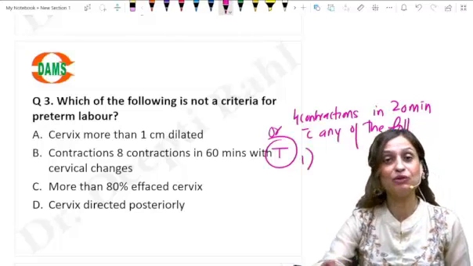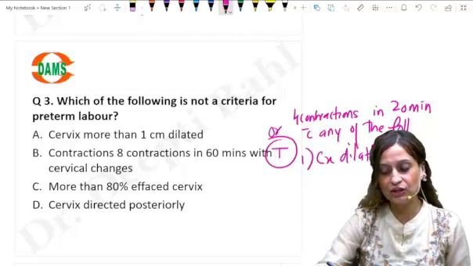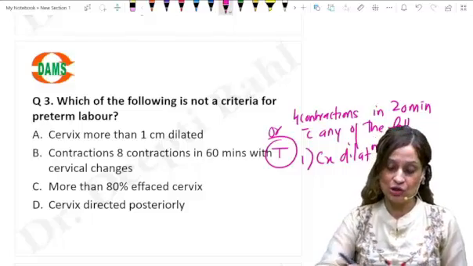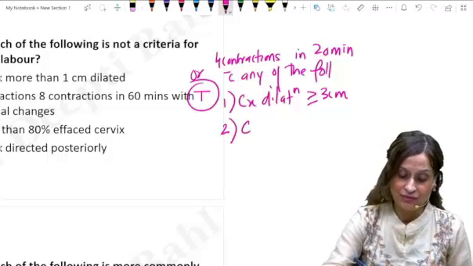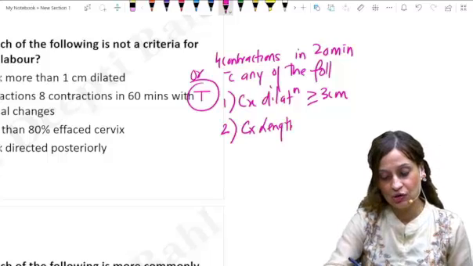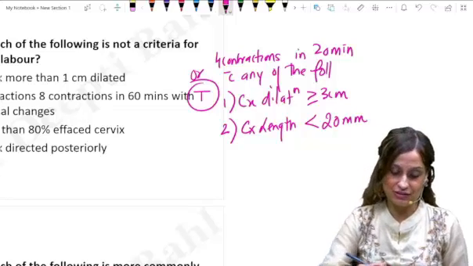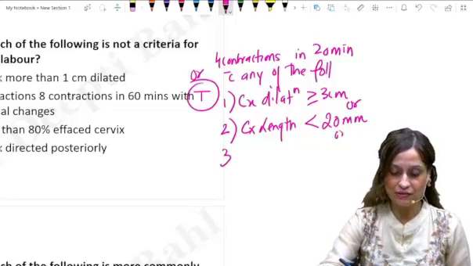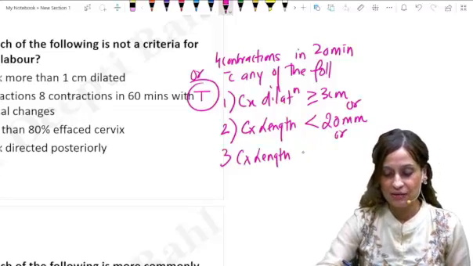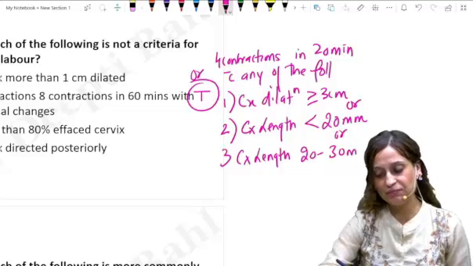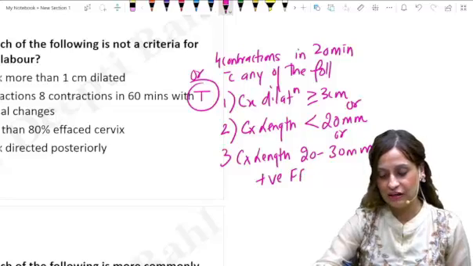So it could be number 1, a cervical dilatation of more than or equal to 3 centimeters. Or it can be what? Since it has to be any, it can be a cervical length of less than 20 mm or 2 centimeters. Third, it can be what? It can be a cervical length which is between 20 to 30 mm, between 2 to 3 centimeters, with a positive FFN.